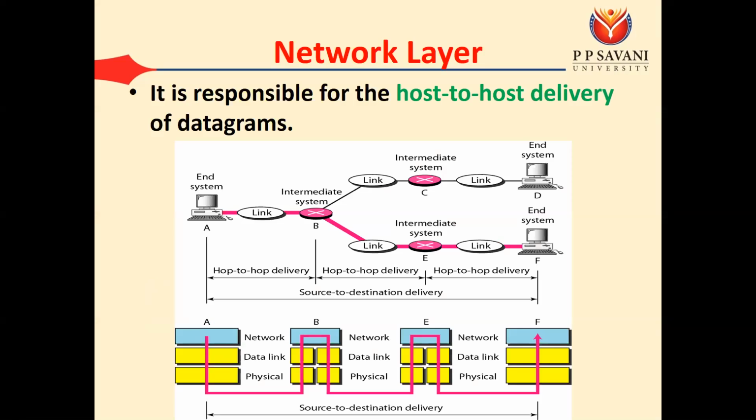So we know that the position of the network layer in the TCP/IP model is below the transport layer and above the data link layer. So we can say that it will take the data from the transport layer, create the packets, and transfer those packets to the data link layer. And in the same way, at the receiving side, it will accept the frames from the data link layer, create the packets, and deliver those packets to the transport layer.